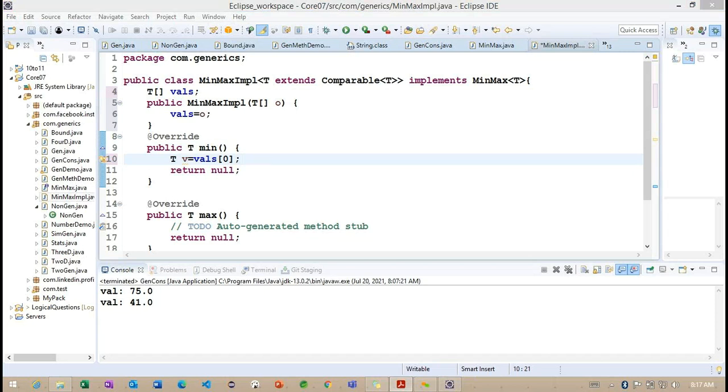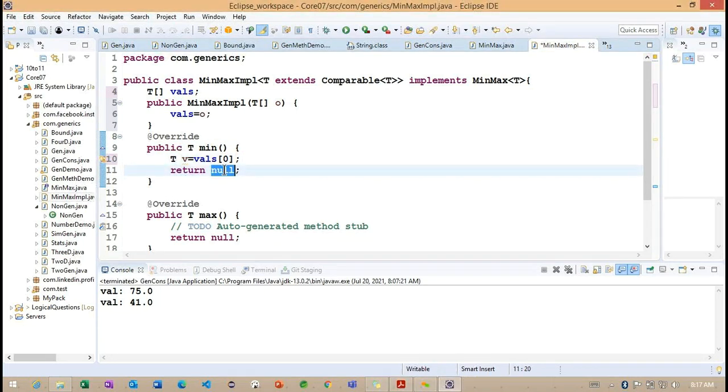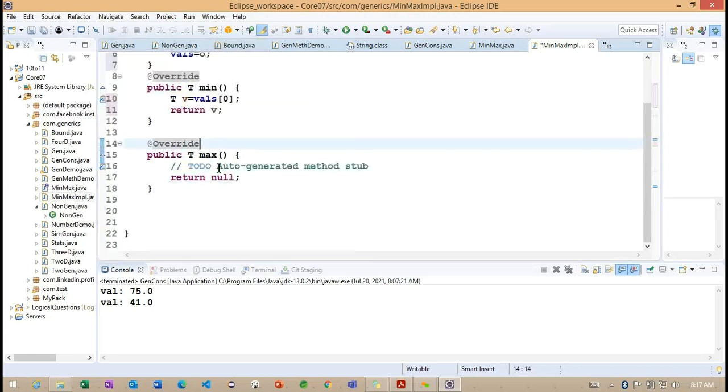Getting the point? And for the max, we can go for the last one. So I can return V.